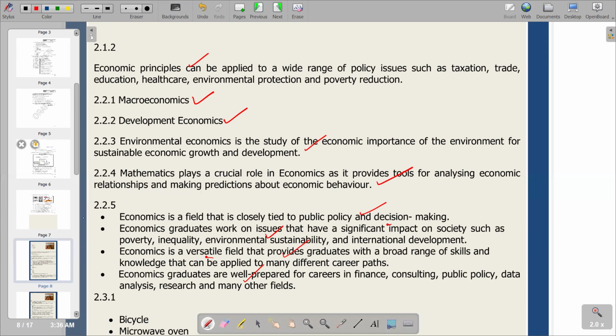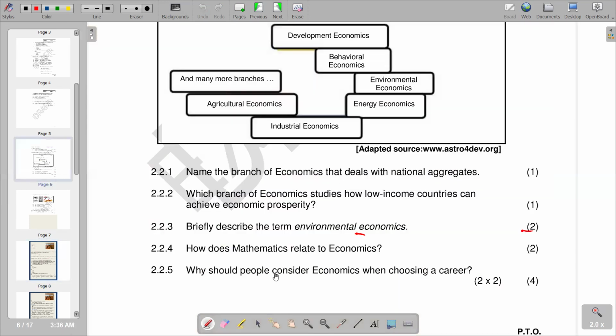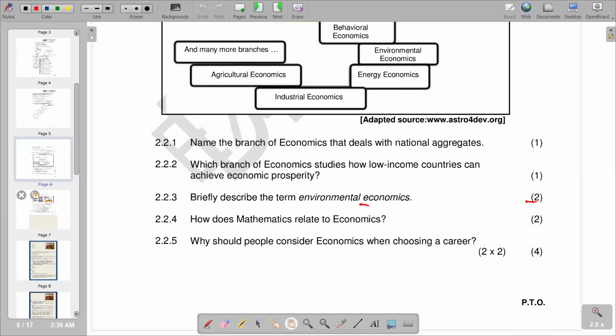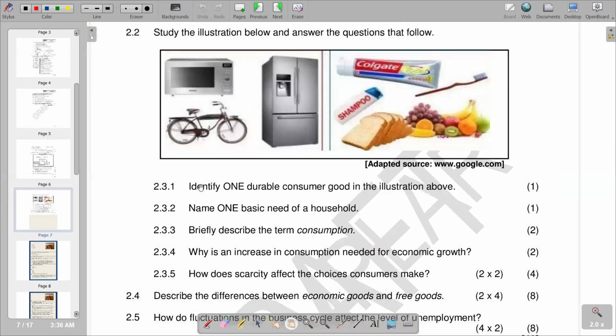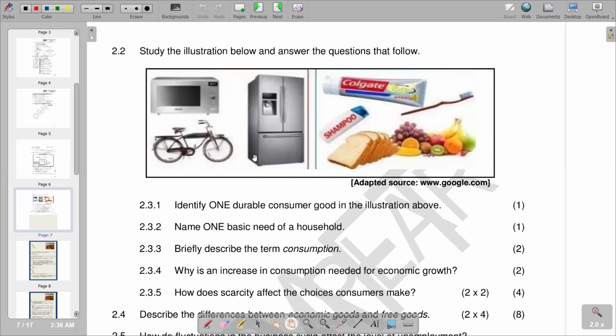Then we can move on to the next part, which is 2.3.1. So around 2.3.1, we can just see what we have. We are also given some pictures there, and we start the illustration below and answer the questions that follow. We see a bicycle, a fridge, and what seems to be a microwave, and then some consumables on the other hand: Colgate, bread, and a toothbrush.